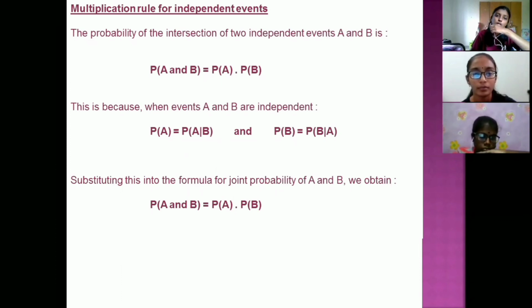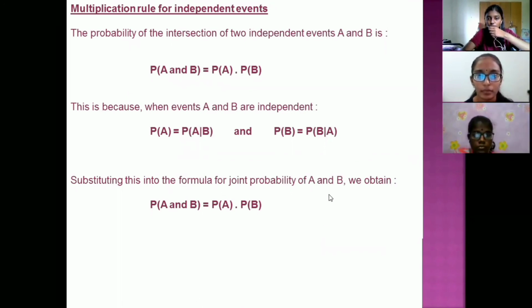This is because when events A and B are independent, probability of A equals probability of A given B, and probability of B equals probability of B given A. Substituting this into the formula for joint probability of A and B, we obtain P(A and B) equals probability of A times probability of B.